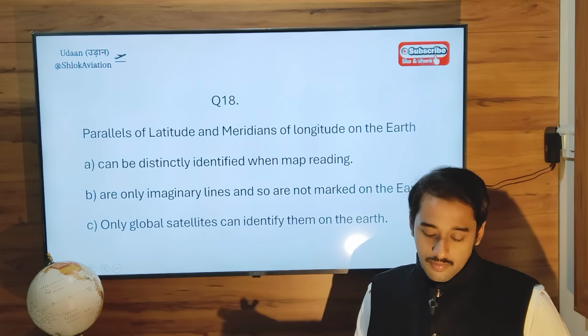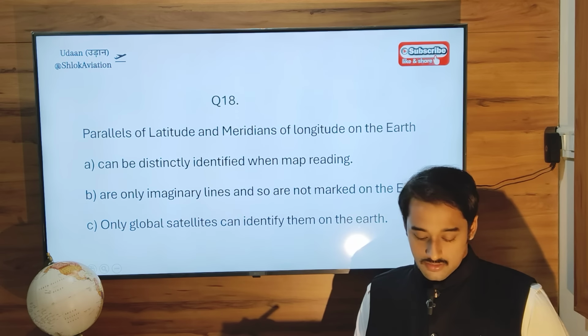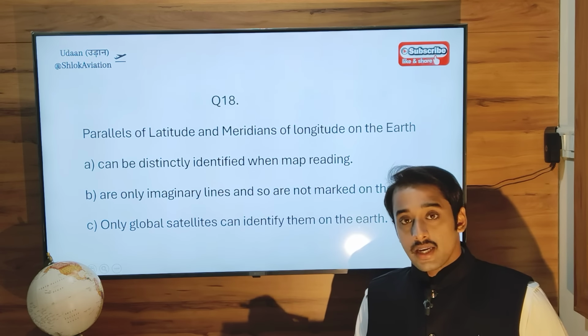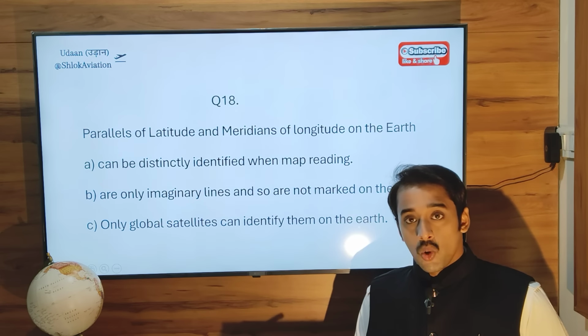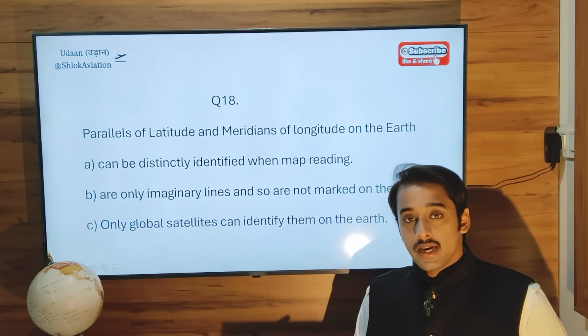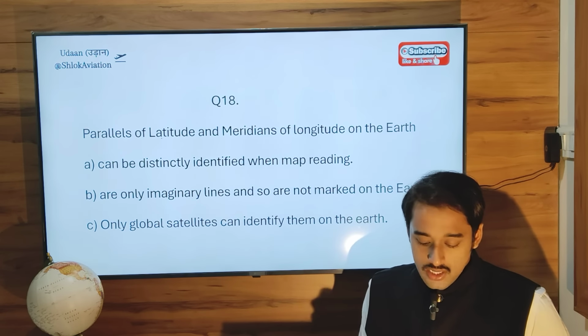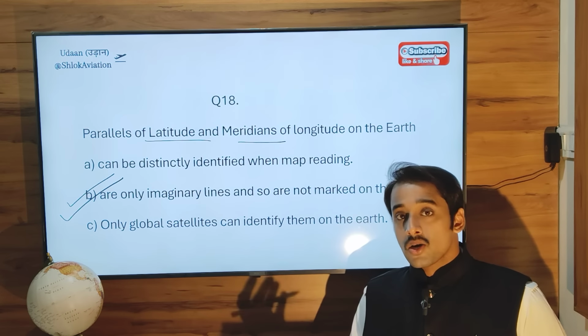Question 18. Parallels of latitude and meridians on the earth, can they be distinctly identified when map reading? They are imaginary lines and so are not marked on the earth. Only global satellites can identify them. So latitudes and meridians are imaginary lines and are not marked on the earth.